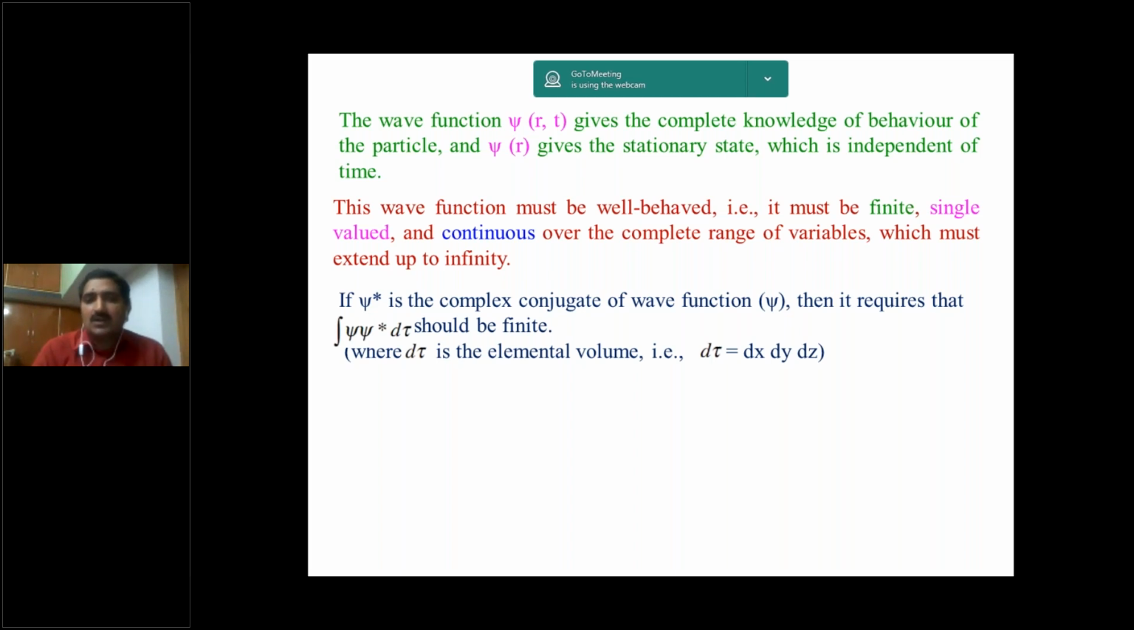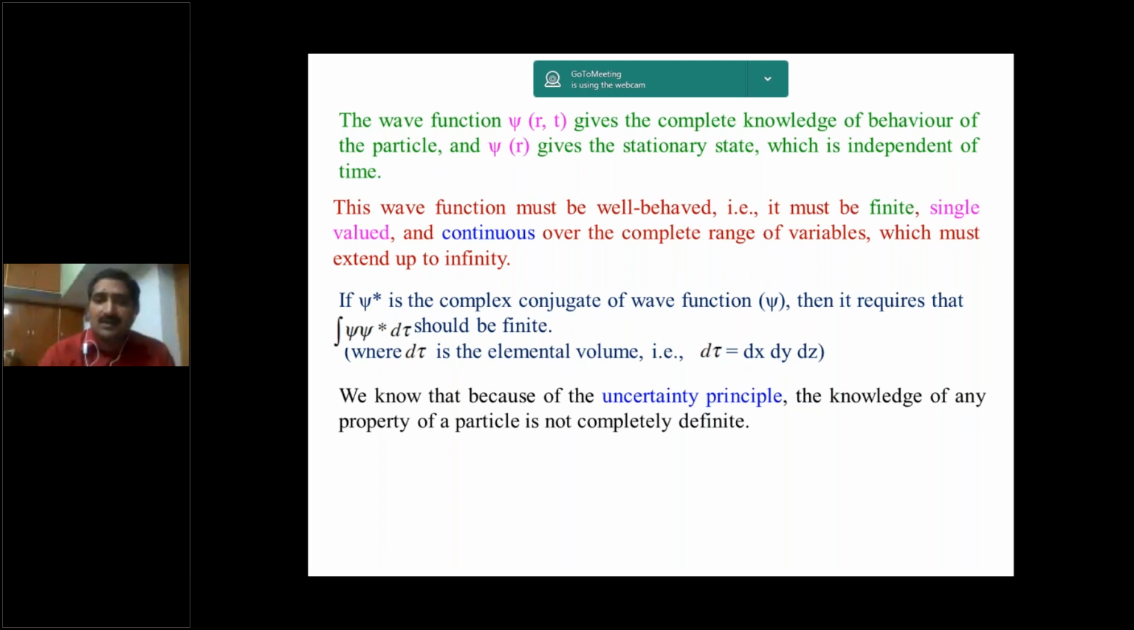What is d tau? Here d tau is called the volume element or elemental volume. That d tau is equal to dx dy dz. The volume element we can also write as dv, no problem, but here I am taking d tau, which is the standard notation in quantum mechanics. We won't write it as dv. So d tau is equal to dx dy dz.